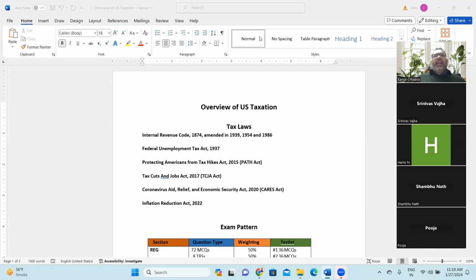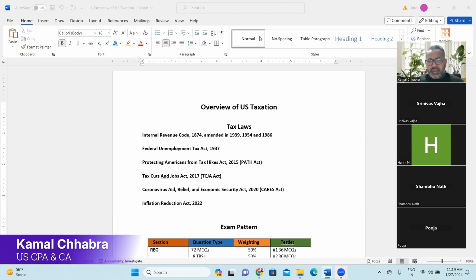So that came as the Federal Unemployment Tax Act 1937, and we'll be discussing it in detail in our journey for the next 6 to 7 weeks when we are studying the US taxation part of it.